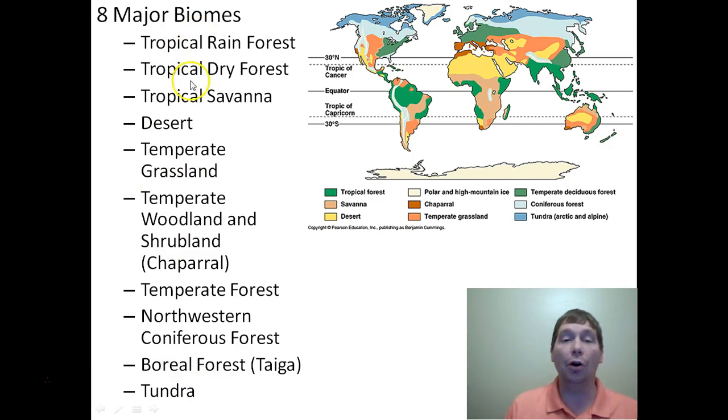You're going to have to know all 8 of these biomes. You're going to have to be able to recognize all 8 of these biomes, and you're going to have to know what the climate is like for all 8 of them. So as we go through all these, make sure that you pay particular attention to the climate for these 8 biomes. Are they hot? Are they cold? Do they have both? Are they wet? Are they dry? Those are the important things you're going to have to know about these biomes.